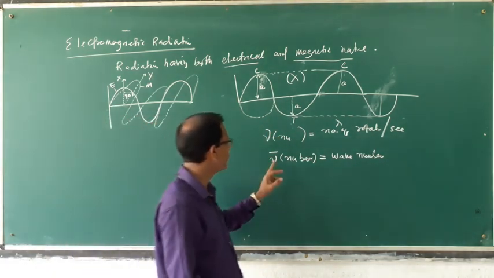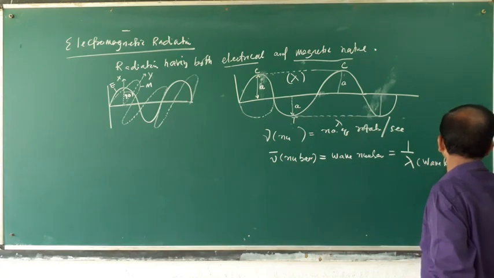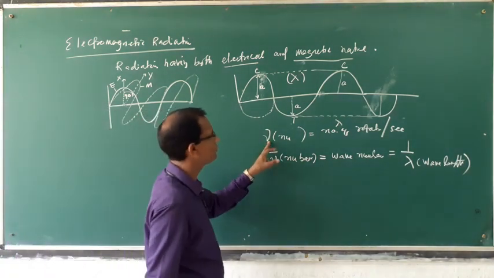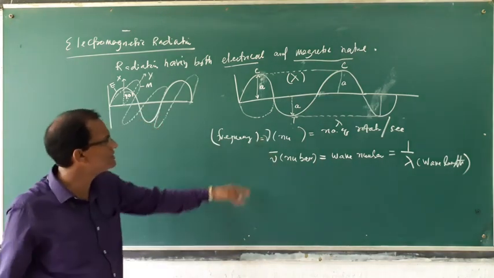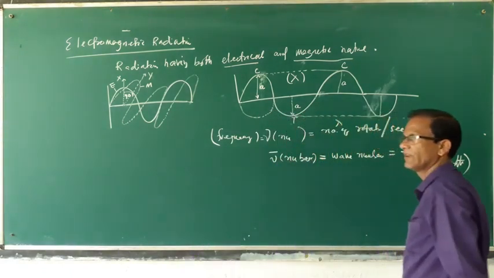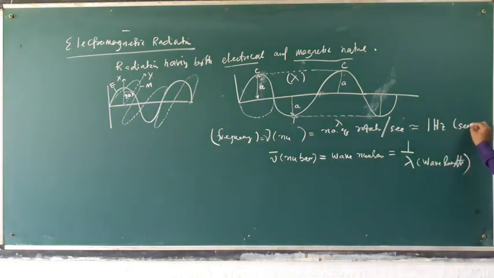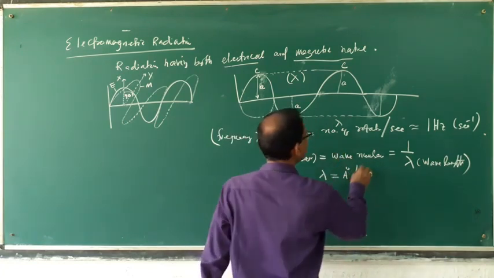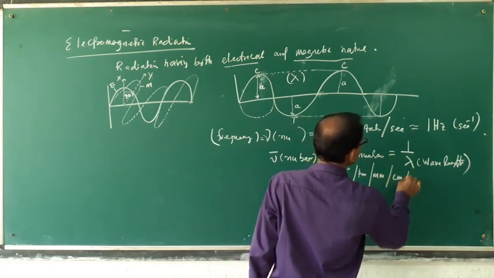Wave number is equal to 1 by lambda, where lambda is the wavelength. Frequency nu is the number of rotations per second, also called hertz. The unit of frequency is second inverse, and the unit of lambda can be angstrom, picometer, millimeter, centimeter or nanometer.